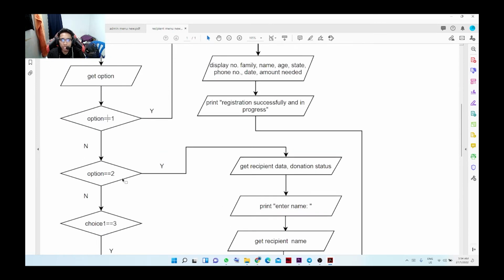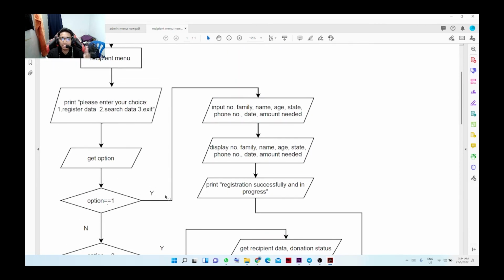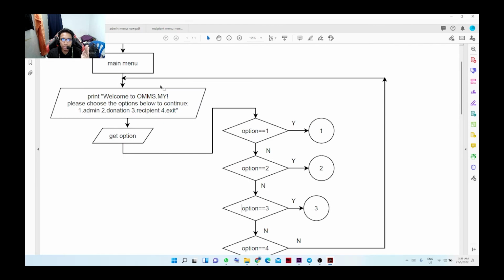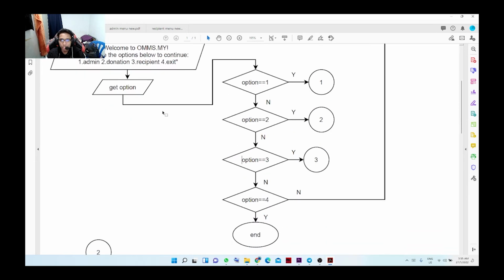But if the user chooses number 3, it will automatically exit the program. For the last one, in the user interface in the main menu, if the user chooses number 4, it will automatically exit and end the program. So that is basically the flow of our program.